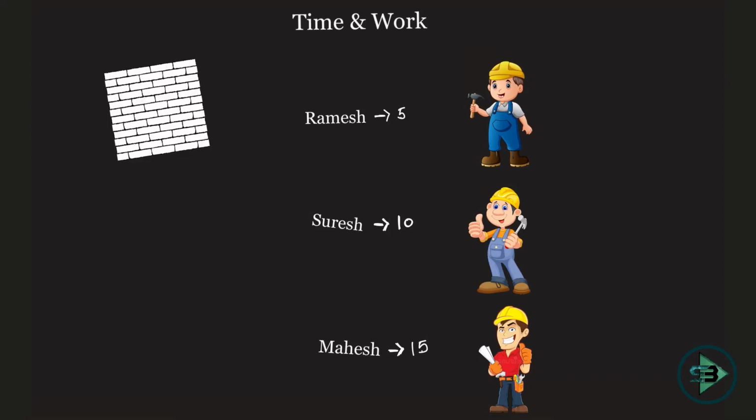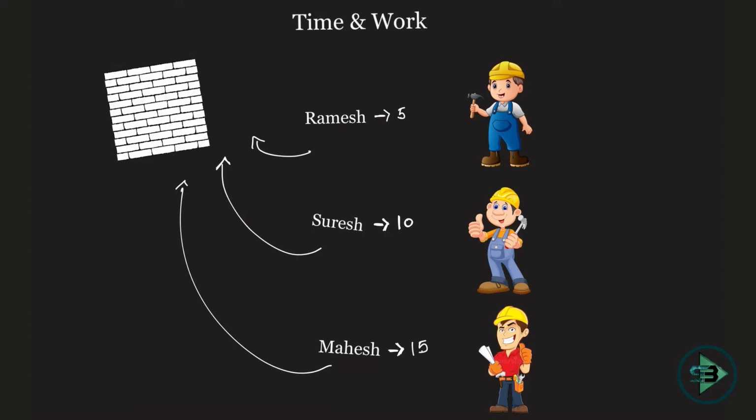So we started our first problem by saying Ramesh working alone can do a certain piece of work, say making this wall, in 5 days. Suresh working alone can do it in 10 days. Similarly, Mahesh working alone can do it in 15 days. Then I asked you the first question: if they work together, how many days will be required? We solved it by LCM method and then by reciprocal method. Now let's see one more scenario as to what are the different ways in which they can work.